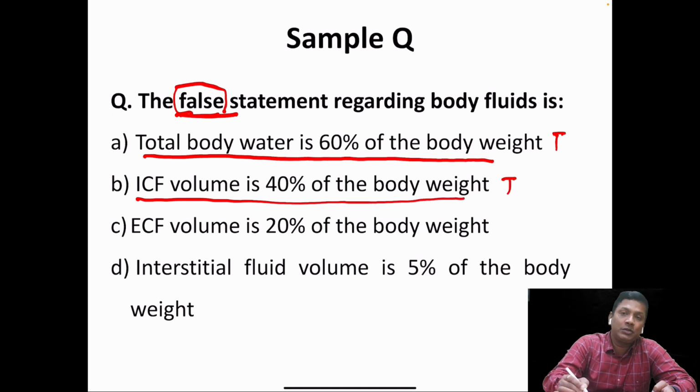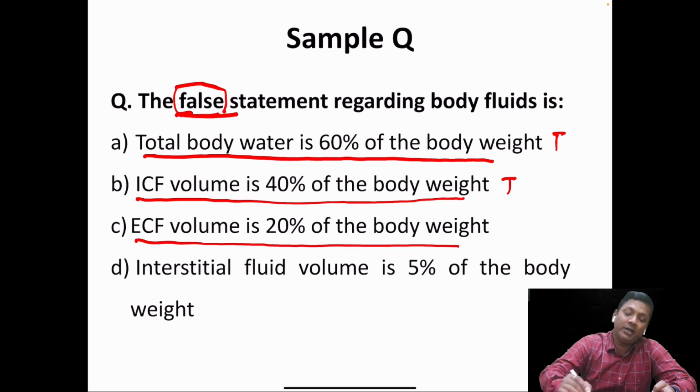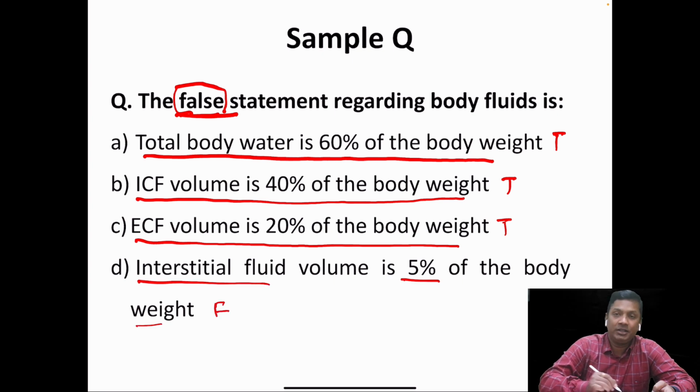This is also true. The extracellular fluid volume is 20% of the body weight. This is also true. Interstitial fluid volume is 5% of the body weight. This statement is false because the interstitial fluid volume is not 5%, it is 15% of the body weight. So the false statement out of these four is D. So the answer here will be D.